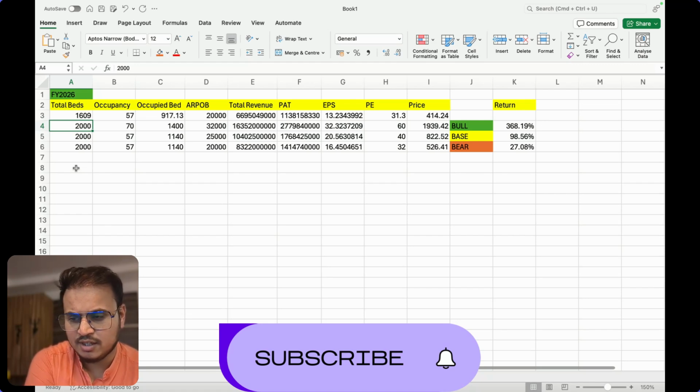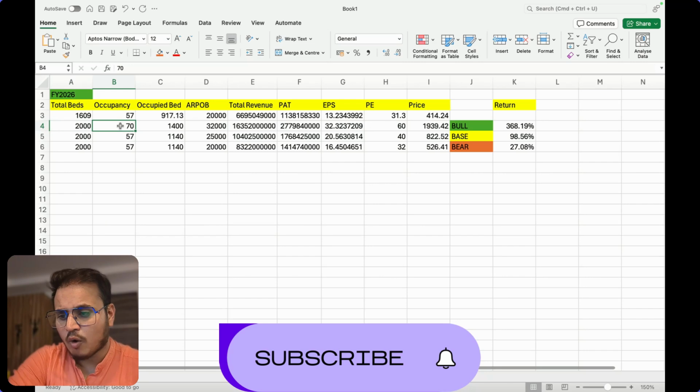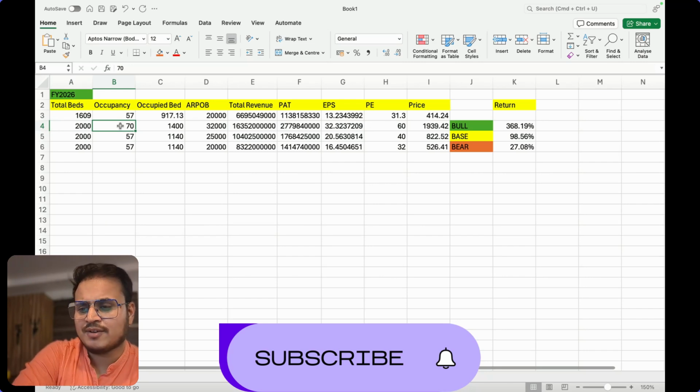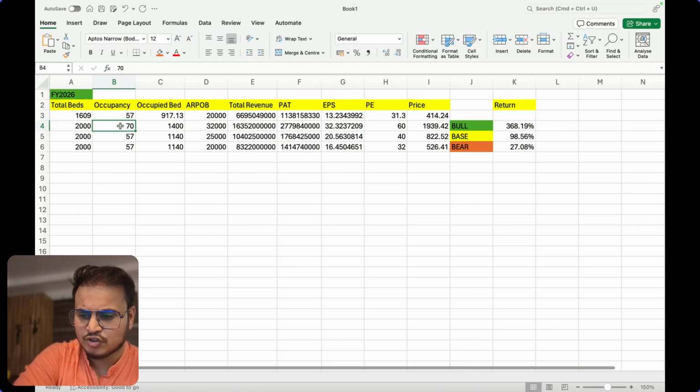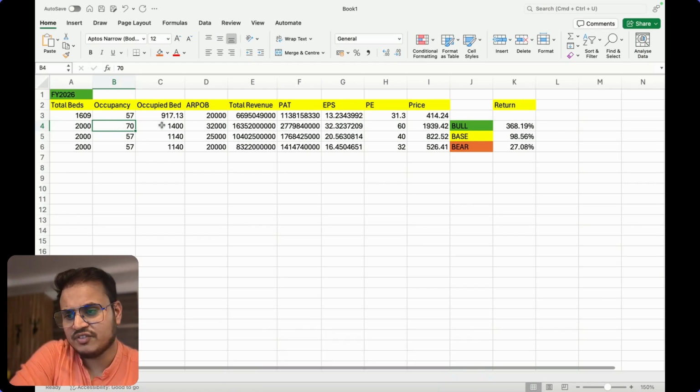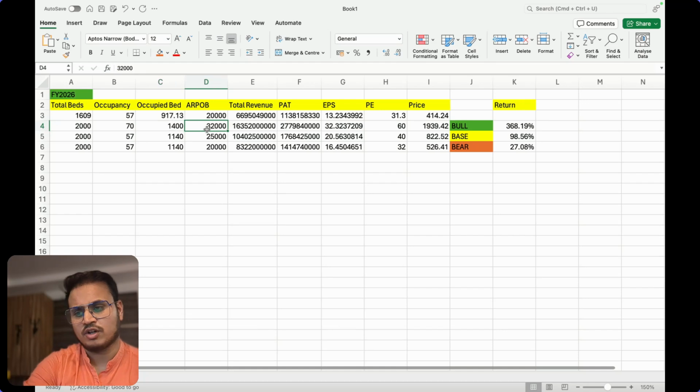So 1600 odd is now, plus 2 hospitals of around 200 beds each, which they acquire, or most likely will acquire as per the commentary. So in total they have 2,000 beds. Occupancy, after they all become operational, is expected to reach up to 70%, which is normally the occupancy of any good hospital. So in the bull case scenario, if they reach 70% occupancy, the total operational beds become 1400,